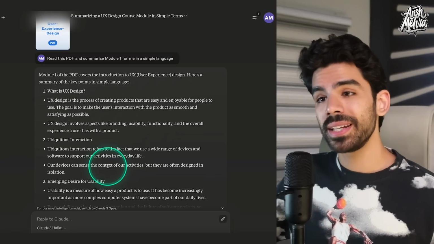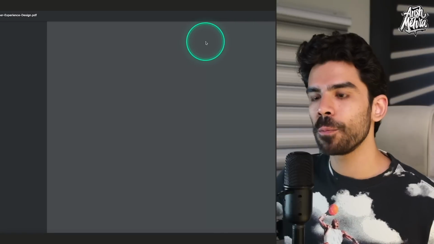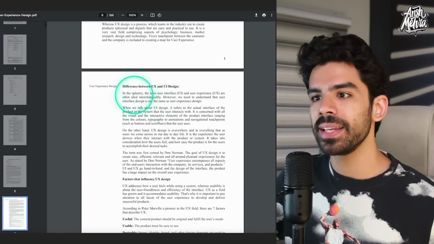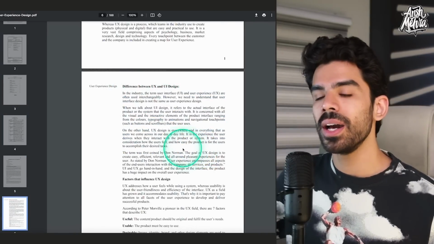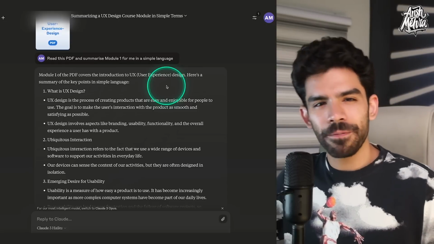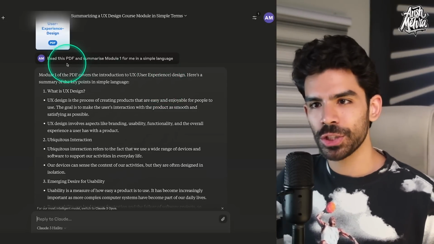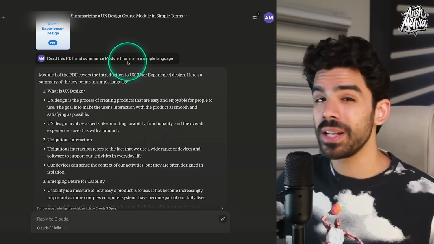But make sure that the entire PDF has text in it. Now, what do I mean by that? If I open this PDF, you'd realize that I can copy this text. This is not a scanned JPEG, right? So this is very, very important, because if it is a scan of JPEGs, it really won't work that well. Now, this prompt that I just showed you right now was very straightforward and very simple.